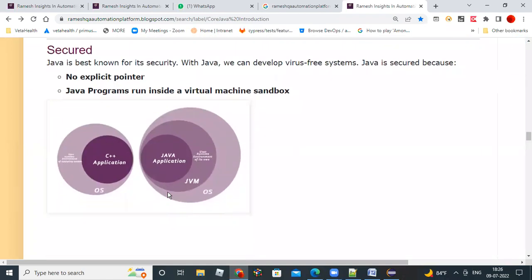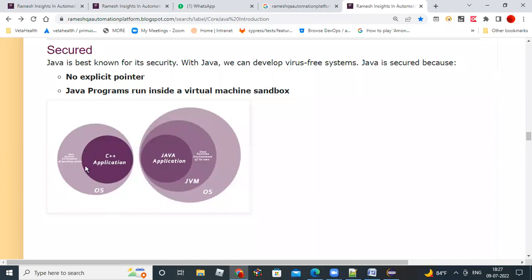It is a secure programming language. Why is it secure? Basically, there is no pointers concept in Java. That's why you can develop secure and virus-free systems with the Java programming language. Let me explain.